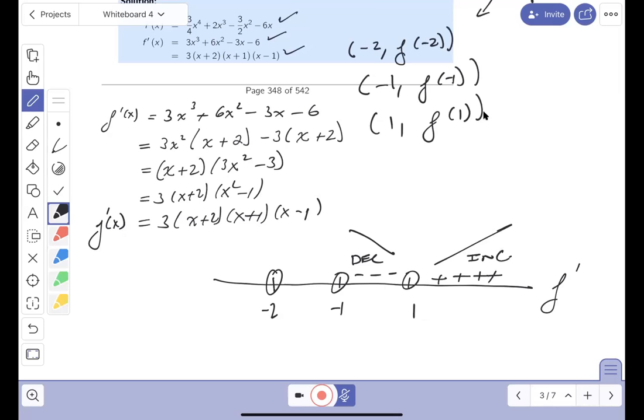By the way, when we say that, we're talking about f increasing, decreasing. All right, now I'm going to hold off between minus 2 and minus 1. And to start, I want to go to something a little bit easier, like minus 3. Positive, negative, negative, and negative. All right, let me repeat that. 3 is positive. This would be negative. This would be negative. And this would be negative. Overall, it's negative. What does that mean? F is decreasing. And we'll write this down later. All right, now between minus 2 and minus 1, what's a good test point? I'd say minus 1.5, right? Plug it in.